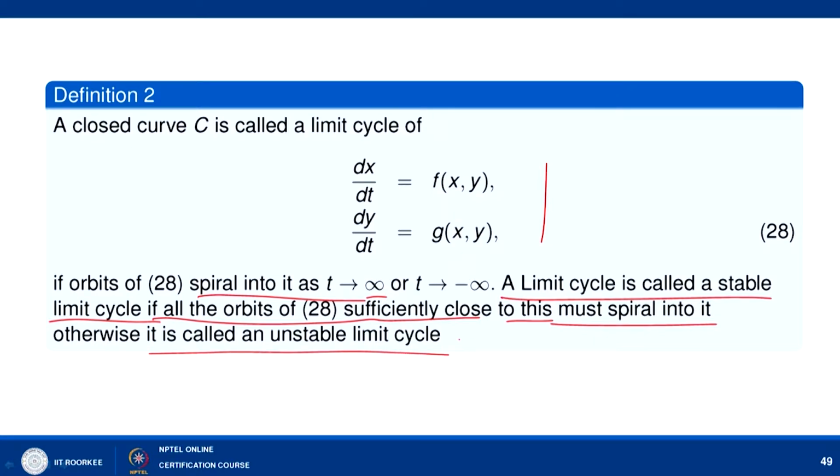So, first of all, what is a limit cycle? A limit cycle is the closed orbit onto which your solutions are spiraling. Okay. So, limit cycle is this. Now, a limit cycle may be of different types, stable limit cycle and unstable limit cycle. It is called a stable limit cycle if we take an orbit which at some time is near that closed orbit and it must spiral onto this orbit, then your limit cycle is known as a stable limit cycle, otherwise it is called an unstable limit cycle.